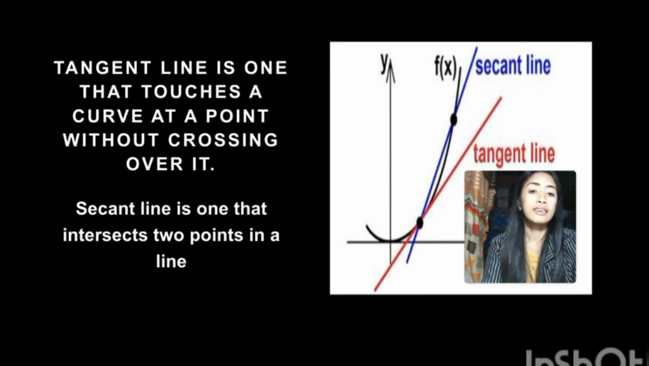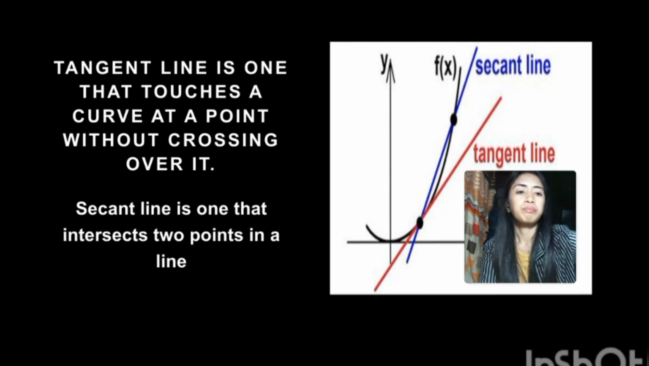And the second line is one that intersects two points on the curve. As long as it has two points, whatever its color, that is a secant line. But if there is only one point on the picture, and the line is straight, that is a tangent line.